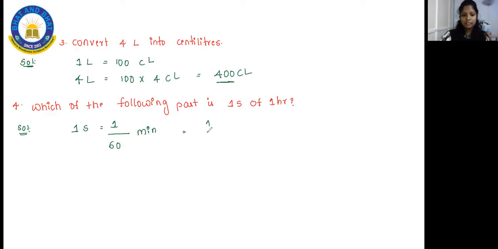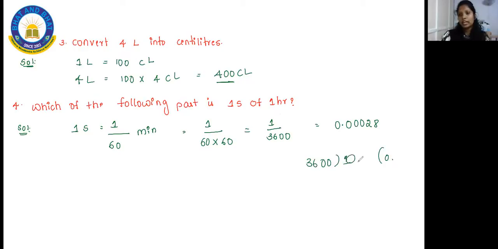In the same way, 1 divided by 60 minutes into 60 seconds, which will be equal to 1 by 3600, and if you divide 1 by 3600, you will get 0.00028. So this is in hour that you are going to write.